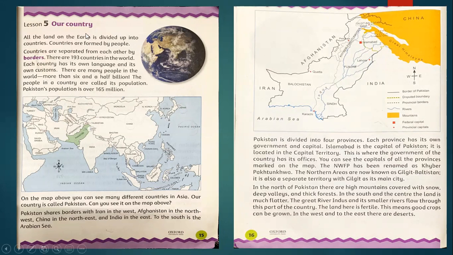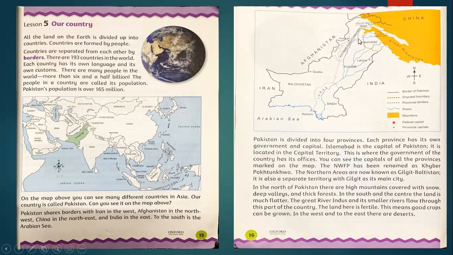Then they told us about our country Pakistan, that it is divided into 4 provinces: Balochistan, Sindh, Punjab, and Khyber Pakhtunkhwa. And in the northern areas, there is Gilgit-Baltistan. Okay, and every province has its capital. Sindh's capital is Karachi, Balochistan's capital is Quetta, Punjab's capital is Lahore, and Khyber Pakhtunkhwa's capital is Peshawar.